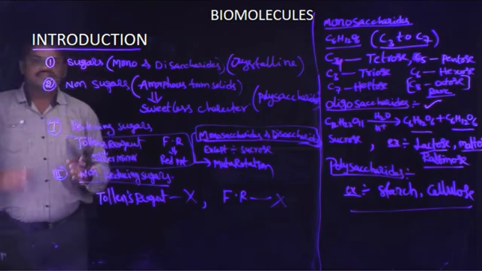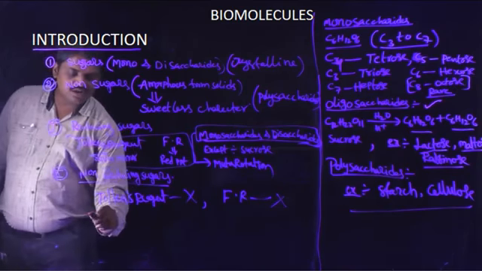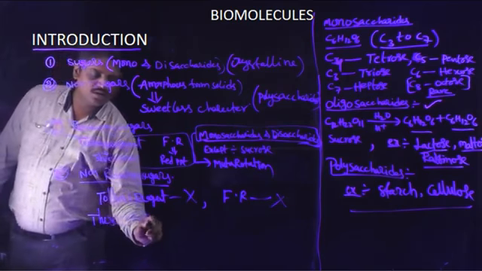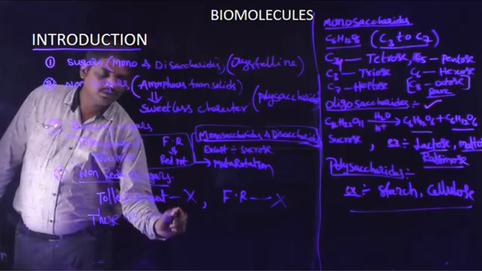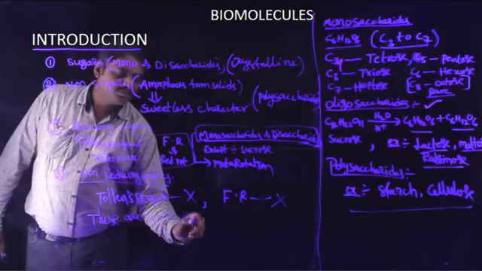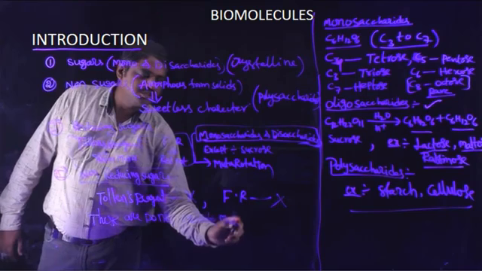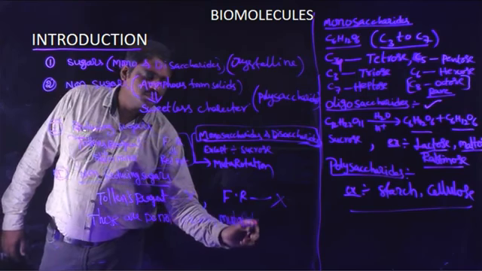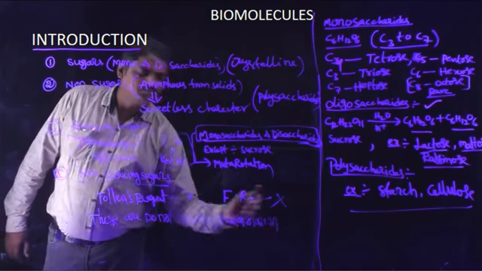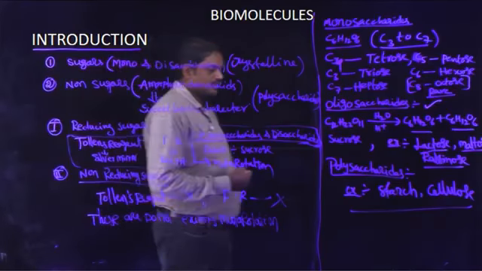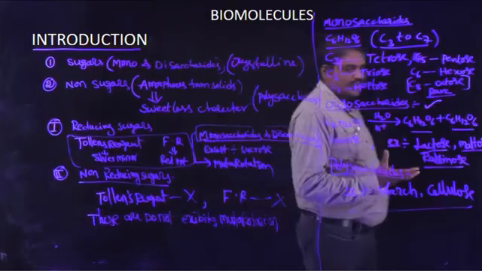These molecules do not exhibit mutarotation. Okay, so this is the explanation for classification of carbohydrates.